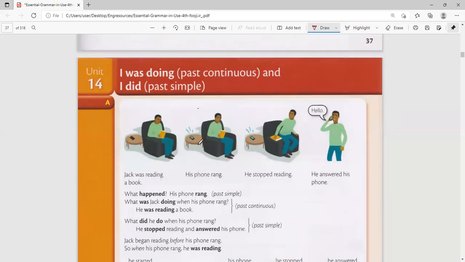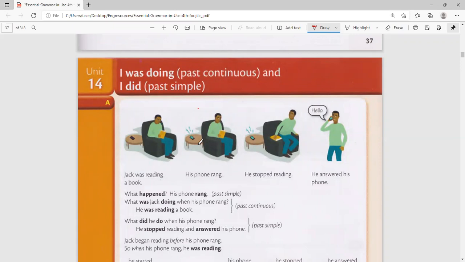So, when I talk about past continuous, it is like I look back and see what is that thing that was going on that time. That thing is not going on now. Of course, it's not going on now. But I look back and I see what was going on that time.